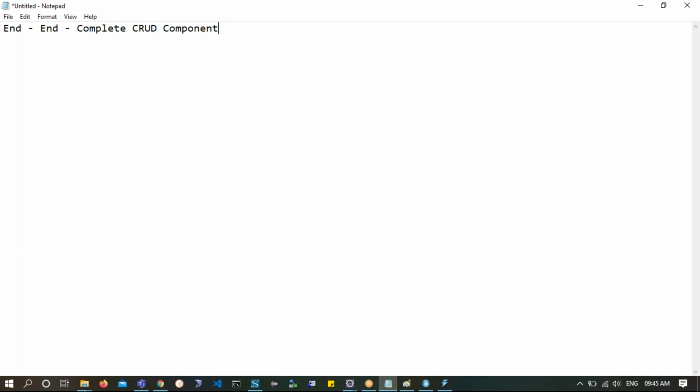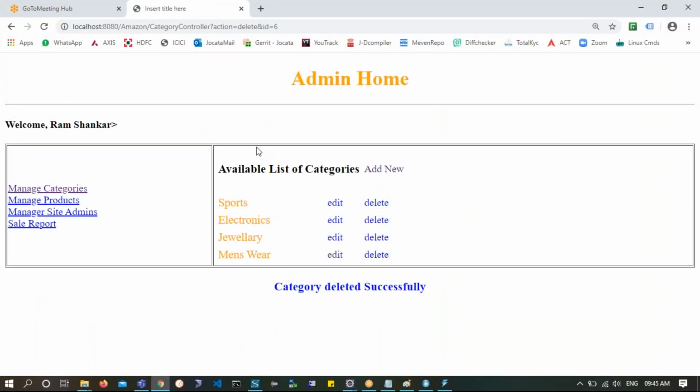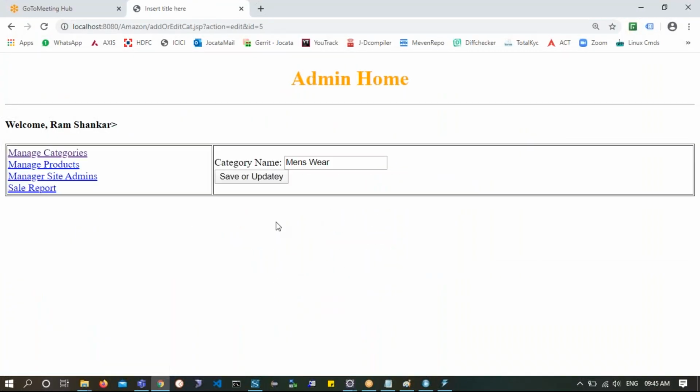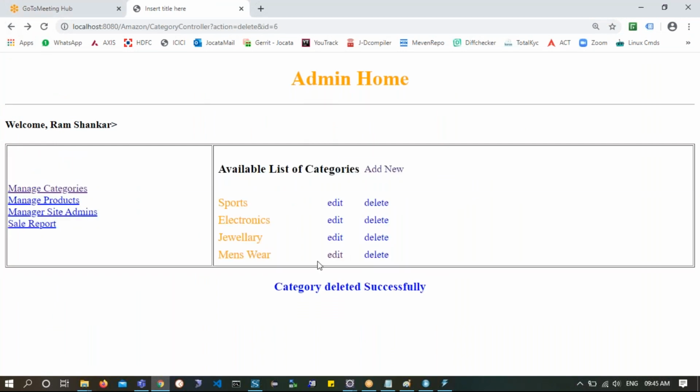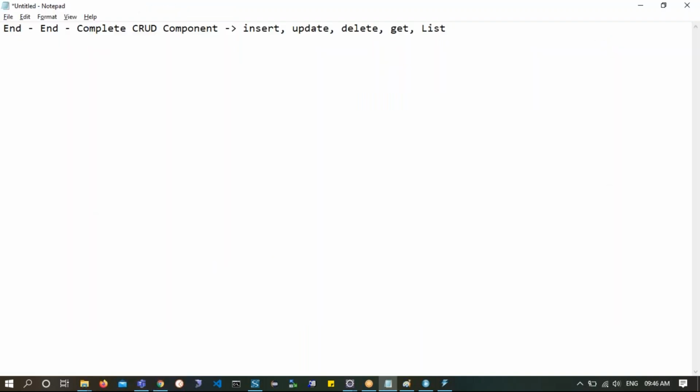That means for a single component, if you're providing all the operations of insert, update, delete, get, and the list, all the operations we are using, you could see this one. So this is basically a list. So when you click on edit, you are calling get. So here you are getting it. Am I clear? And then you are updating it, deleting it, adding it, doing all the operations with a single JSP and single servlet's help. This is what we have to call a CRUD component set. A complete CRUD component set is what we need to call.